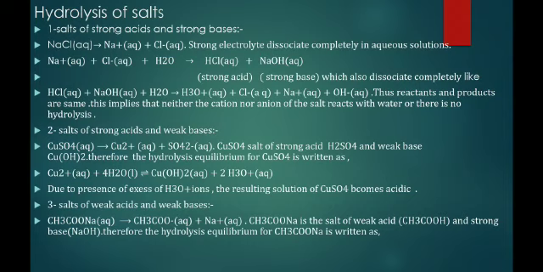Now the third one, salt of weak acid and strong base. CH3COONa will be dissociated into CH3COO- ion and Na+ ion. In this case, CH3COO- is what? Anion from the weak acid. Therefore, CH3COONa is the salt of weak acid CH3COOH and strong base NaOH.